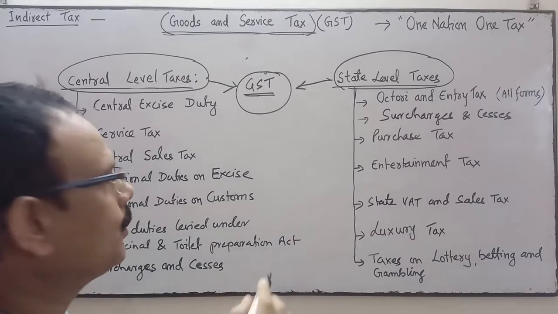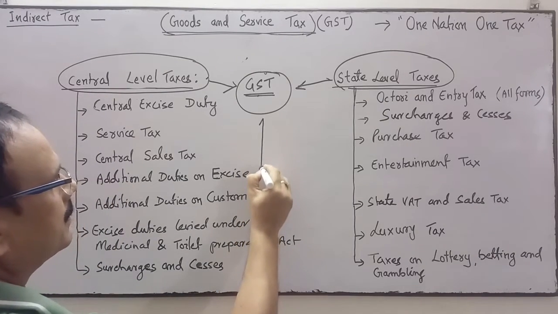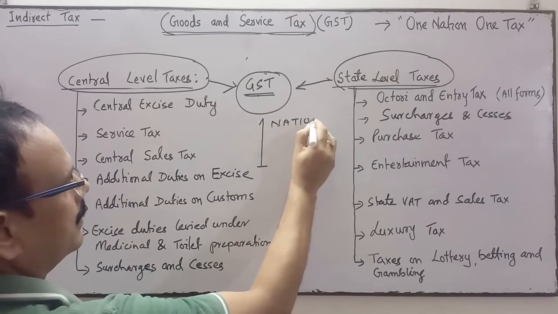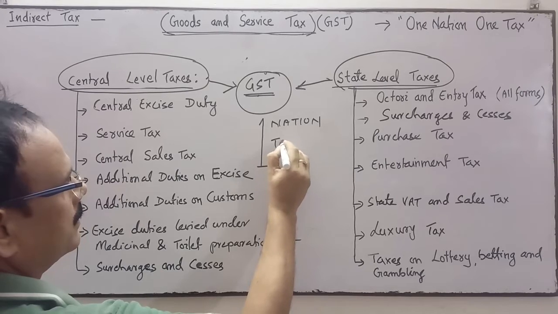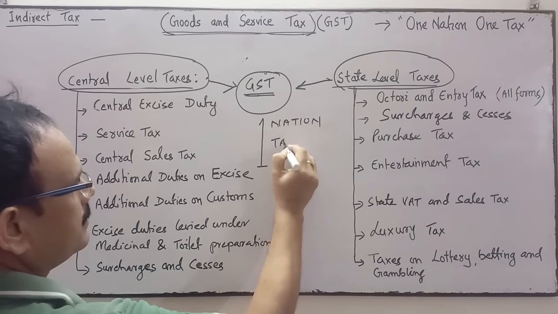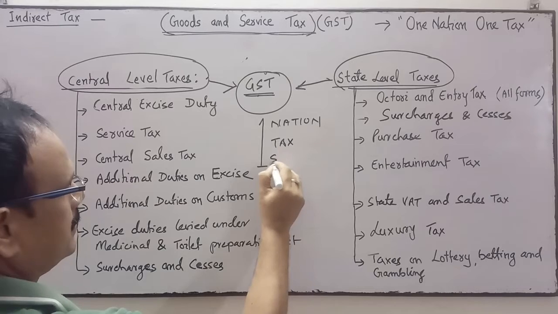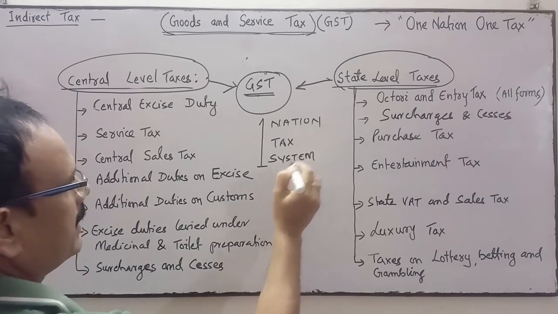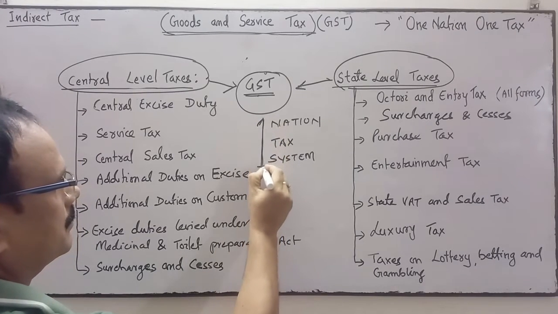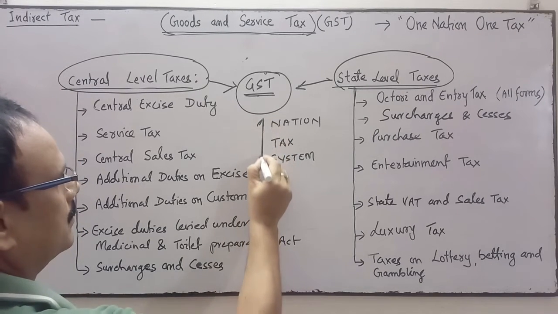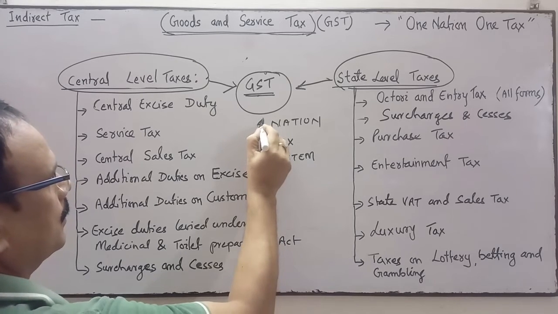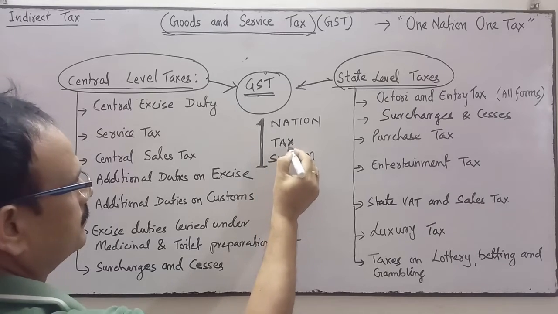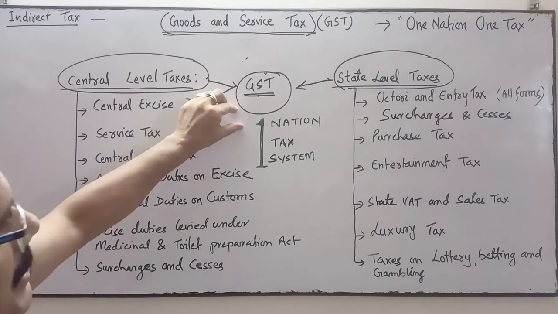You can say that one nation, one tax system. One nation, one tax system. That is our GST.